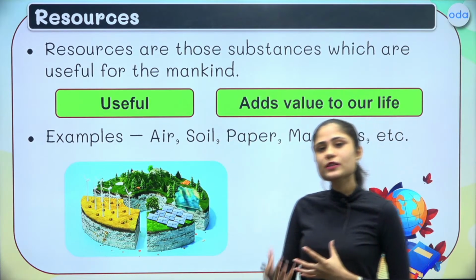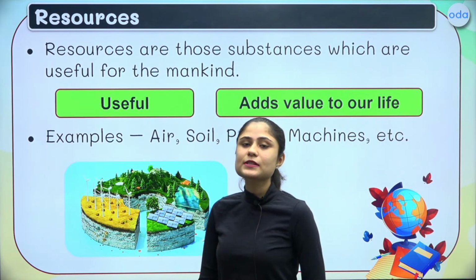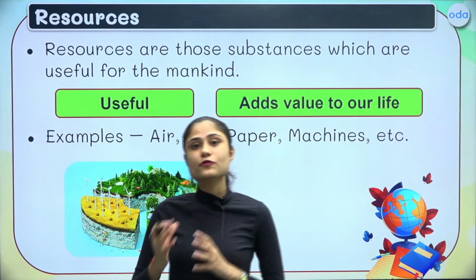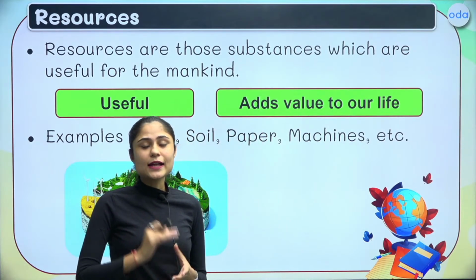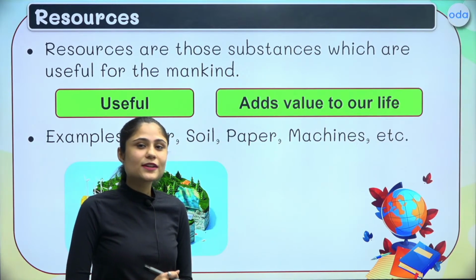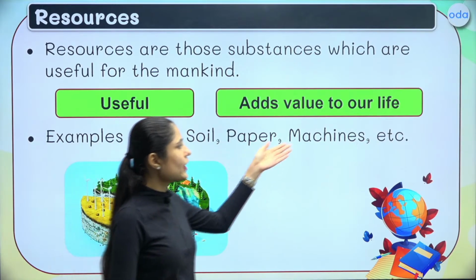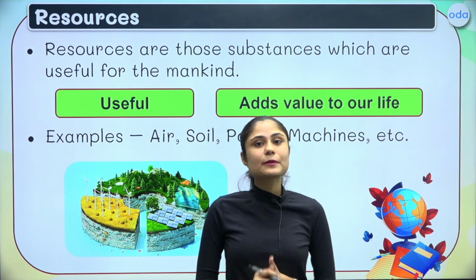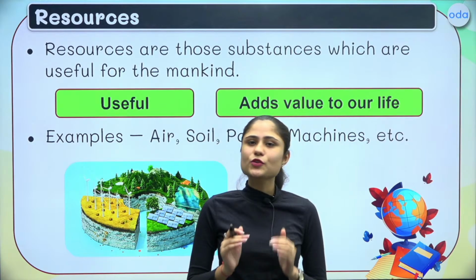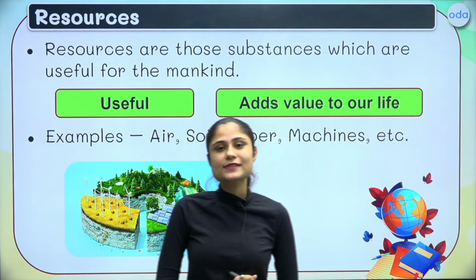It adds utility to your life. If any substance is useful, it adds some kind of utility to your life, that means it can be a resource. The second point to remember is that it adds some value to our lives. So these are the 2 points you can keep in mind, and with this you can categorize anything as a resource to you.